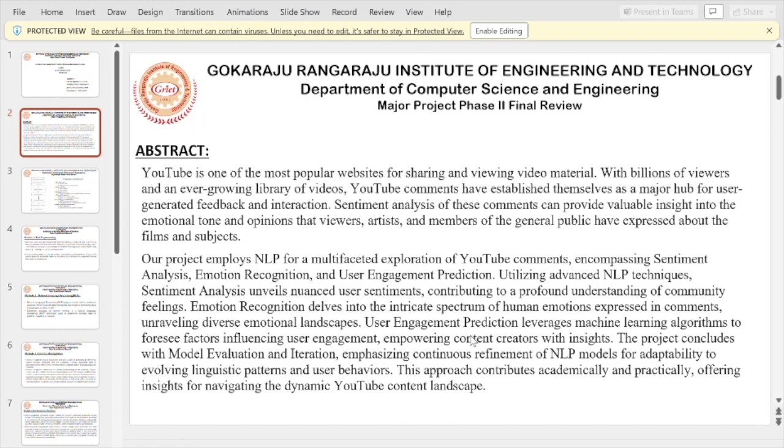In our project, we've used natural language processing, which is NLP, for sentimental analysis of those comments. We've also included user engagement prediction. This approach contributes academically and practically, and also has software and economic feasibility. It is also convenient for understanding whether the audience is content, discontent, sad, upset, happy, excited, etc.